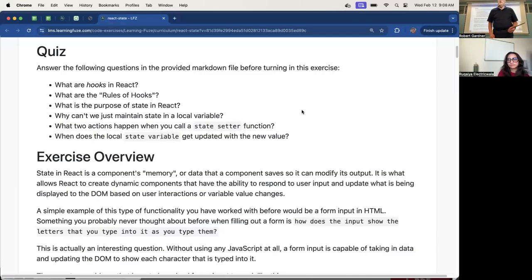All right, so for state, again, if you understand state extremely well and events extremely well, you've got like three-fourths of React, and you won't have any trouble with the rest of it. There are a few other concepts that are tricky and challenging, but if you don't get state down to where you really, really understand it well and know exactly what happens, you'll struggle like crazy with React.